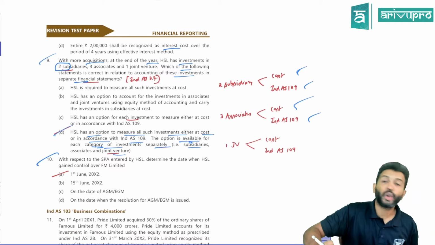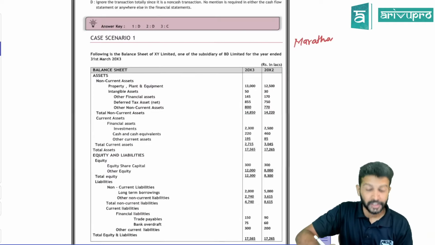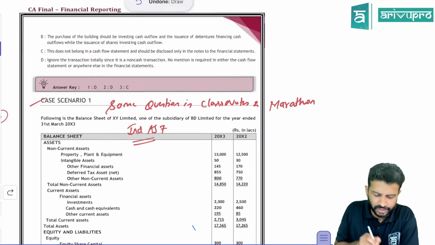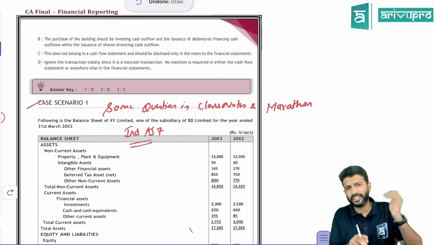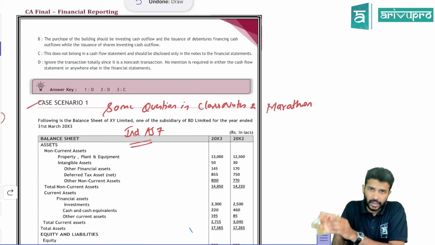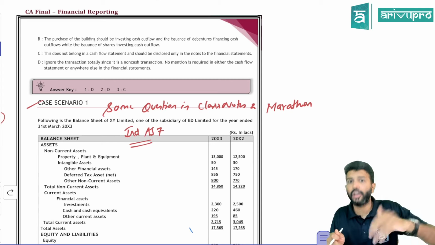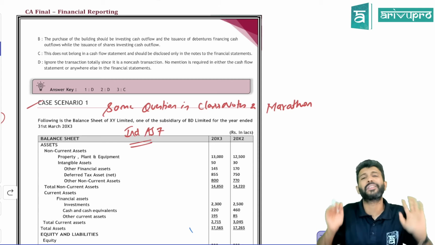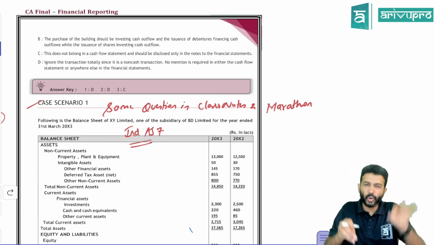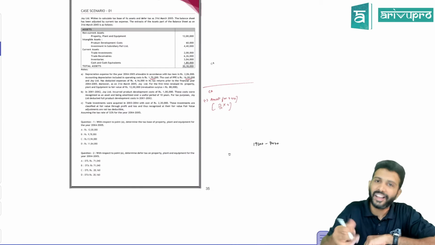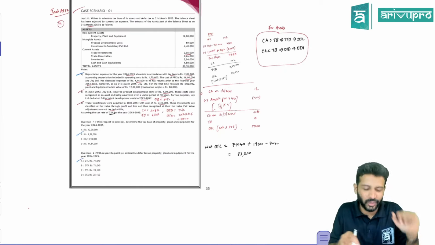So with this, 2 questions relating to the RTPs we have done. So I think we'll go for one more. This particular question, sir, is a case study relating to Ind AS 7. Same question, I've done it in our regular class as well. Also this time, if you are not our regular student, I've done a marathon. You can check the marathon. In the marathon, I've covered the same question, full question, ditto question with the ditto values. Based on that only, they've asked MCQ. So you can take care of that. Yeah, I'll not be doing it. It's a repetitive exercise. No point in wasting too much time on that.